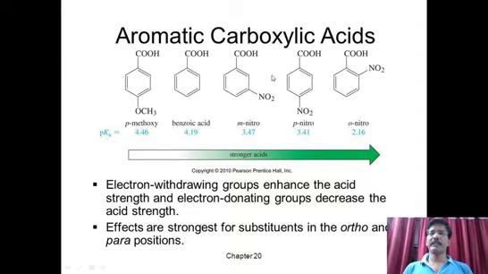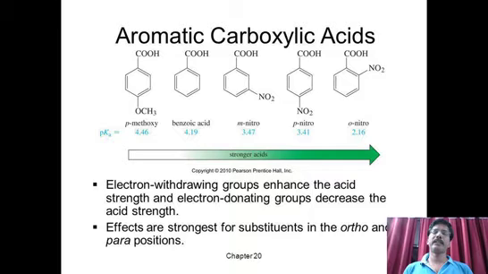Now look at the right side, three molecules. In all three molecules, we have only one substituent, that is NO2. Already we know that the nitro NO2 group is electron withdrawing, that is, minus M effect. So with this electron withdrawing nature, naturally what happens?